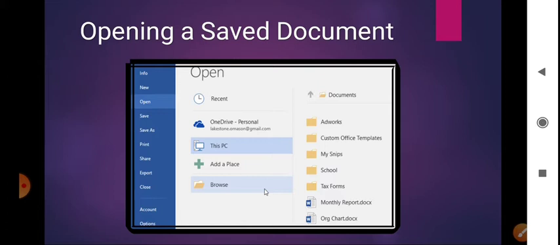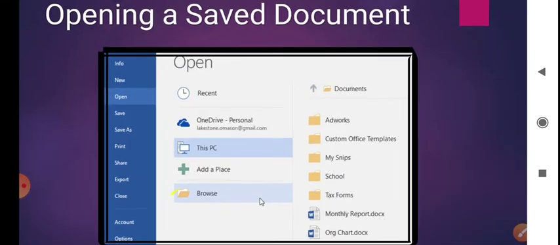Here we are learning how to open a saved document. अगर आपने उसको सेव किया है, एक फाइल नेम दिया है, या फिर एक फोल्डर बना के उसमें एक फाइल नेम, so how will you open that saved document?